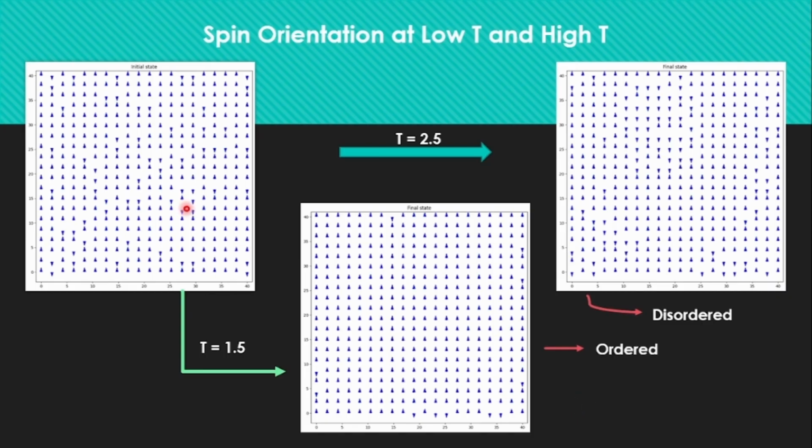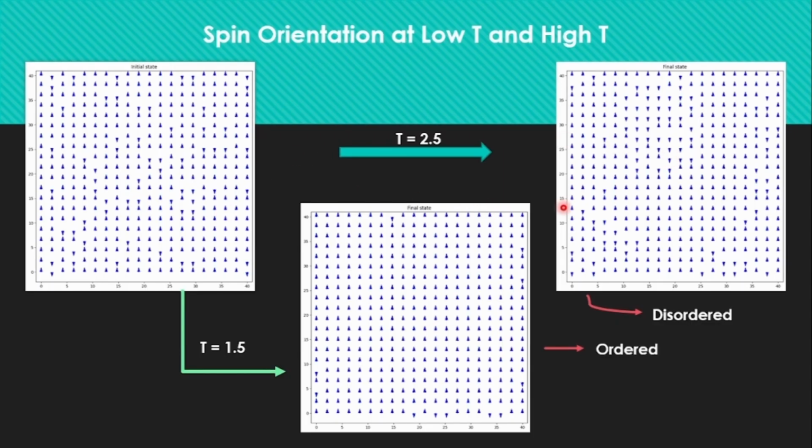So this is the initial state, these spin orientations actually. This spin orientation has been generated from the random number generator, and then at two different temperatures, one at 2.5, one at 1.5, we ran the code and then we got two graphs.